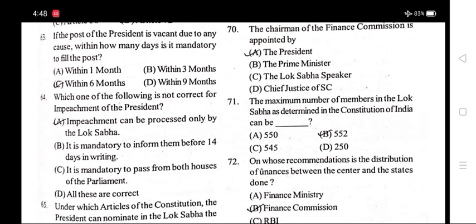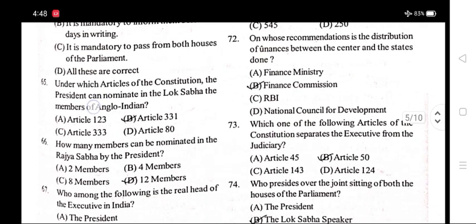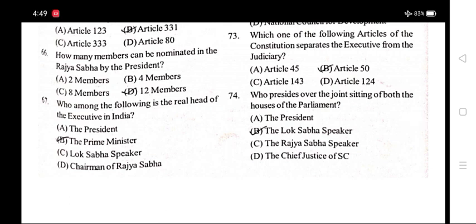Number 70. The chairman of the Finance Commission is appointed by the President. The maximum number of members in the Lok Sabha as determined in the Constitution of India can be 552. Number 72. On whose recommendation is the distribution of finance between the center and the state done? Option B, Finance Commission. Number 73. Which one of the following articles of the Constitution separates the executive from the judiciary? Option B, Article 50.